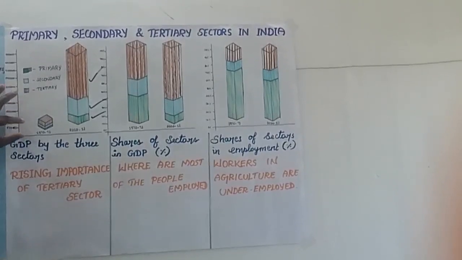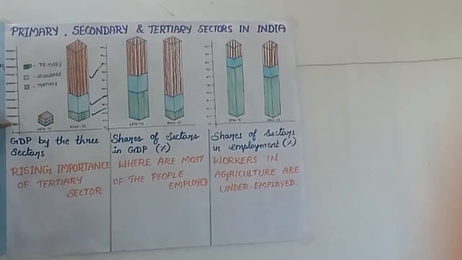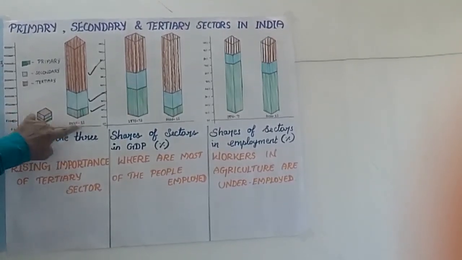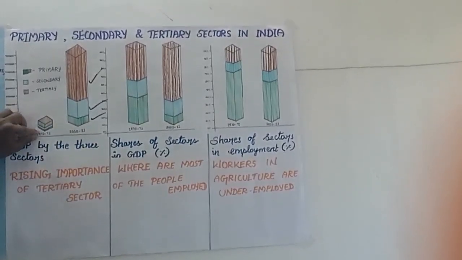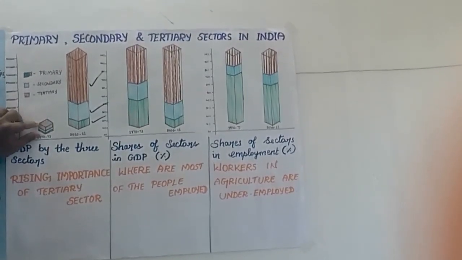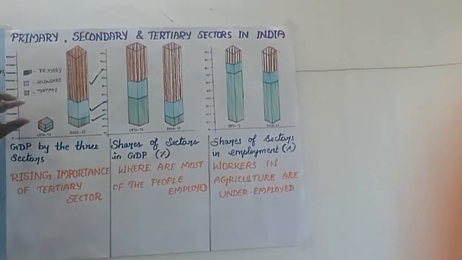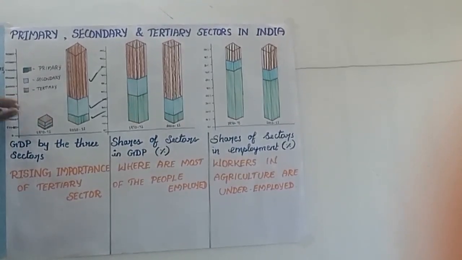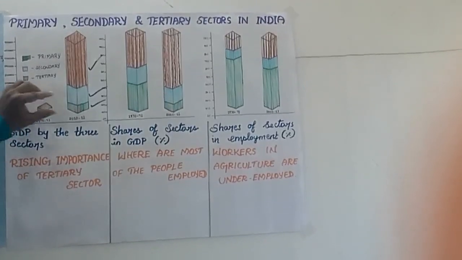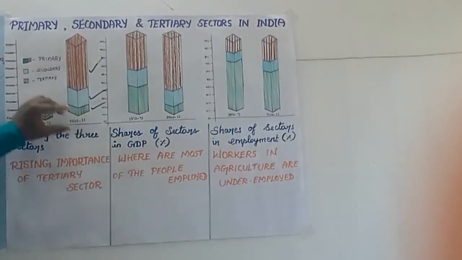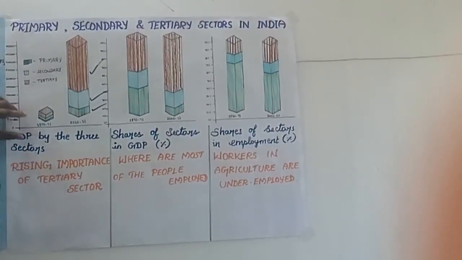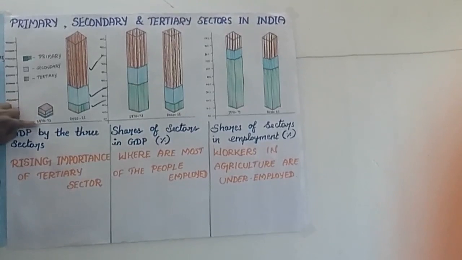Also, two periods of years are given: 1970 to 71 and 2010 to 11. That means from 1970 to 71, which sectors were developed, which sectors are important, which sectors have grown very well, and after 40 years, which sector has grown much more than the remaining two. So from this we understand 1970 to 71.